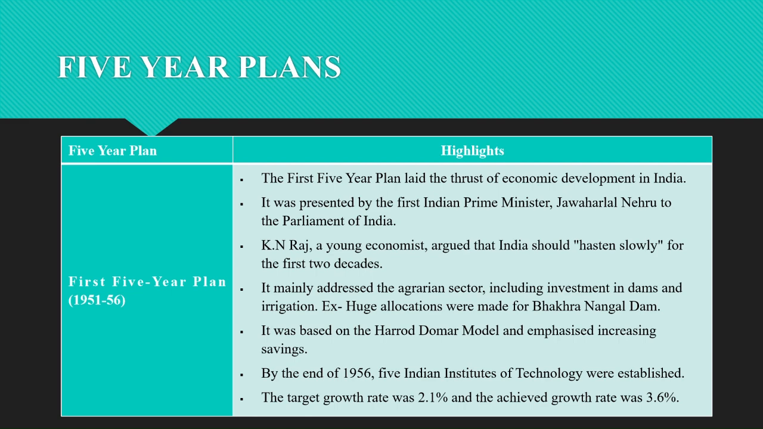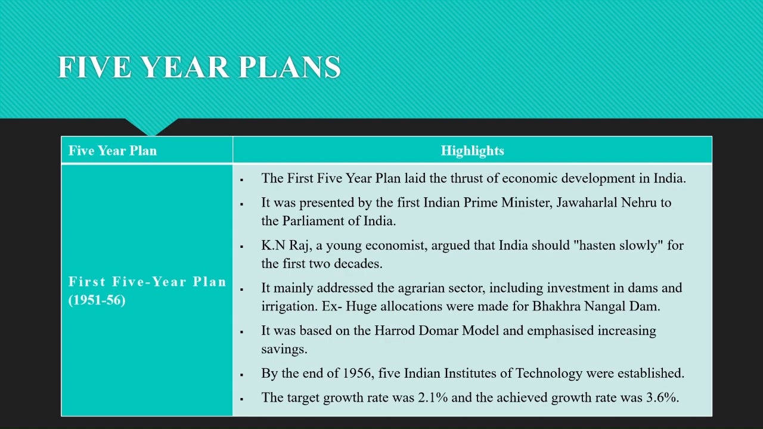The 5-year plans were formulated, implemented and regulated by a body known as the Planning Commission. However, the Planning Commission was replaced by a think tank called Niti Aayog in the year 2015. So the first 5-year plan started in the year 1951 to 1956. I'll give you the basic version of this.